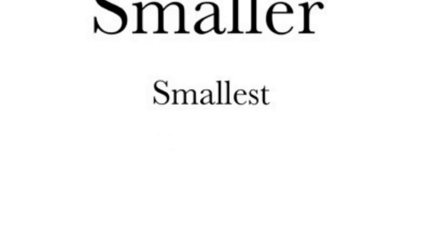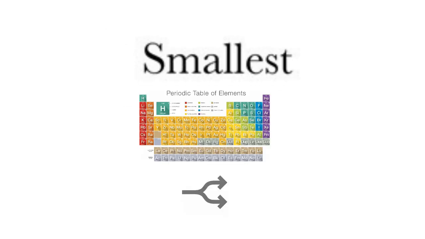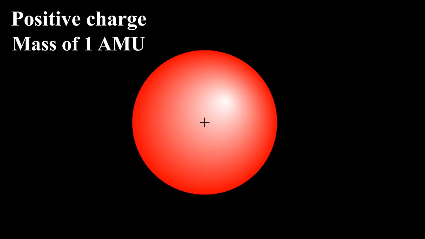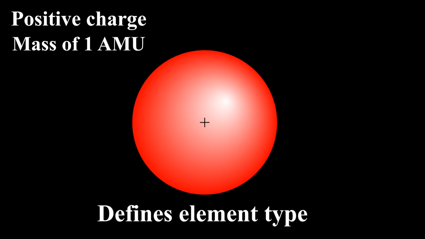For a final overview of what the atom is, it's the smallest particle of an element before separating begins to change the qualities of the material. The current model of the atom has 3 particles that constitute different properties of individual atoms. Number 1, the proton. The proton is a positively charged particle with a mass of 1 AMU. It is also what defines an element as being that element. The other 2 particles can change from atom to atom, but if the proton count changes, then it's no longer the same element.